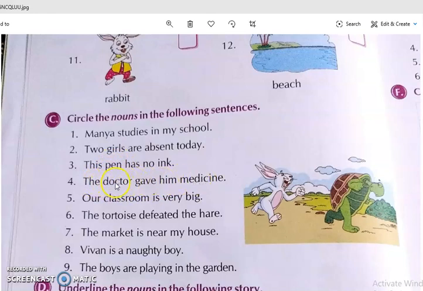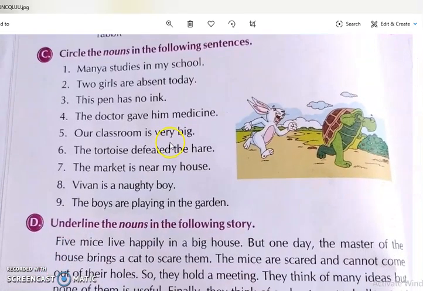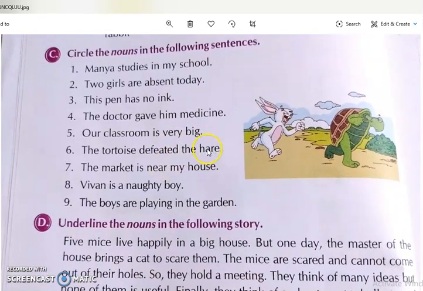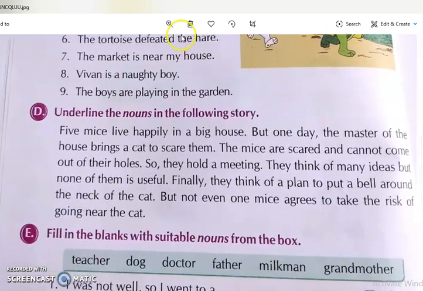The doctor is a person and you have to circle doctor. Gave him medicine. Medicine is also a thing, so you have to circle medicine. Like this, you have to do all these 9 sentences. Wherever the nouns are there, you have to circle them.